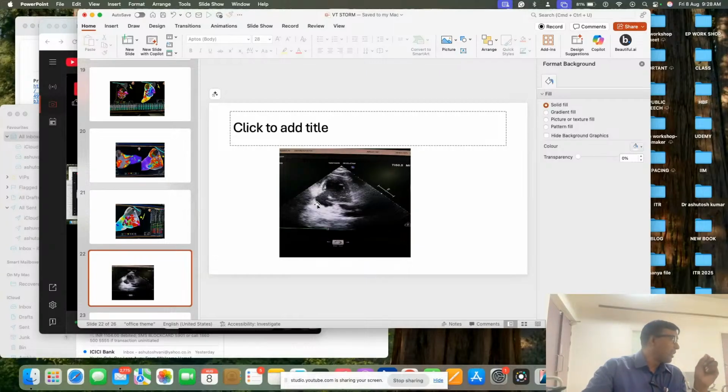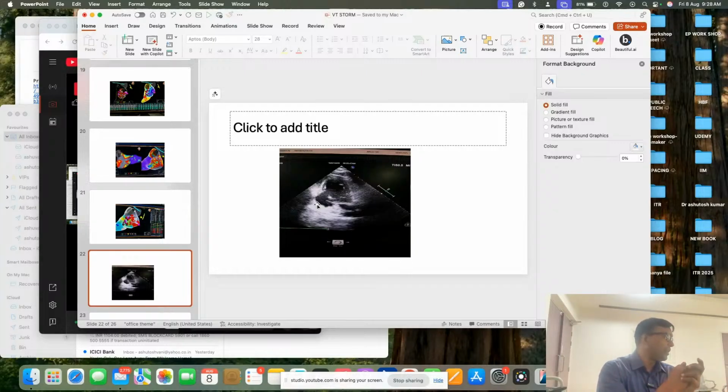There are one or two channels, or we can say tunnels, which were connecting the healthy myocardium. Scar, dead tissue will never give VT, that is clear. But in the dead tissue, there are some living cells which are well connected on either side with the healthy myocardium. Like I was saying, there are always two pathways for any VT. So here again, there is a diseased part in which there are some healthy cells going through the scar and again connecting with the healthy tissue. These tunnels we call channels.